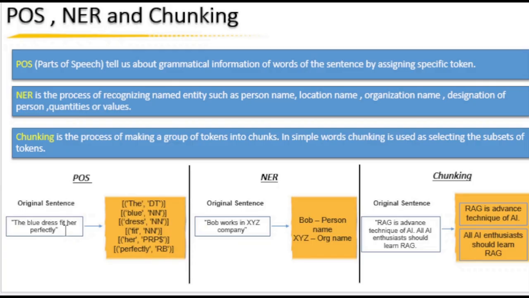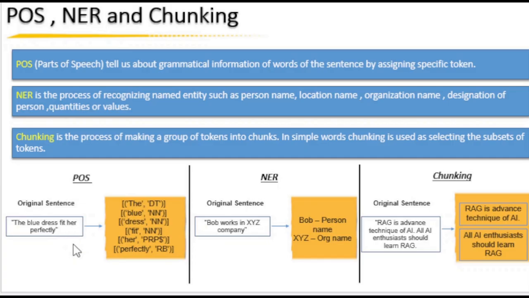It first tokenizes it into words, and then with the help of POS, each word is converted into a specific grammar tag. Suppose blue will convert to adjective, the will convert to determiner, and then noun, adverb, verb, personal pronoun, etc. So with the help of POS, we can easily understand the grammatical context of that particular sentence.